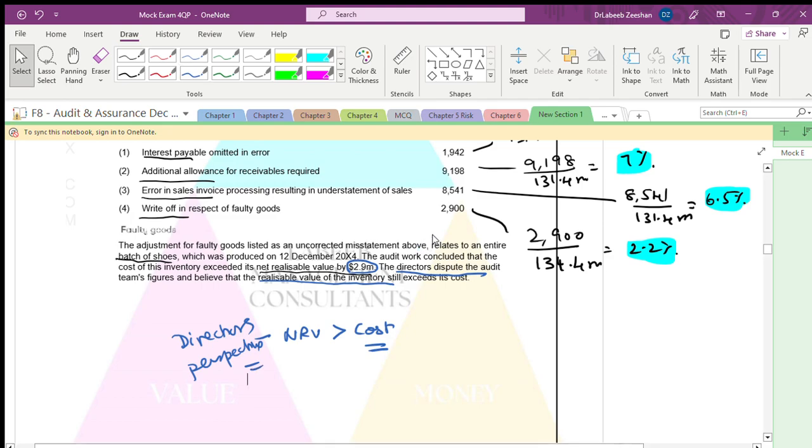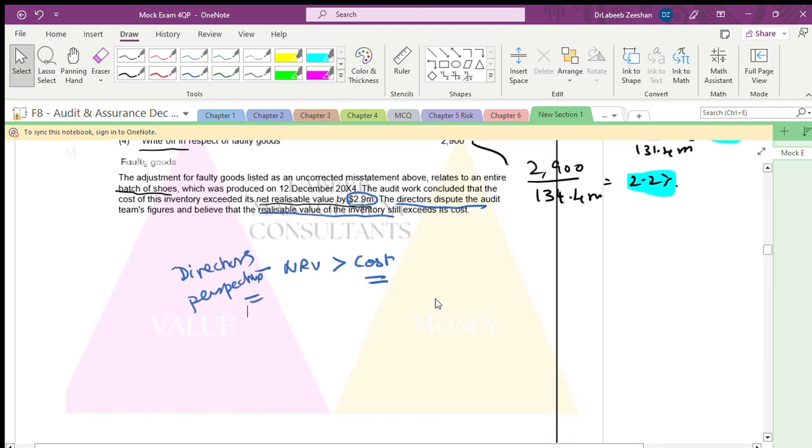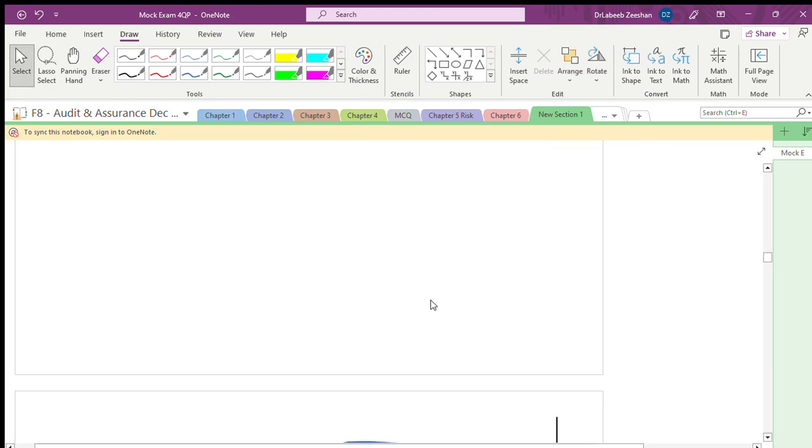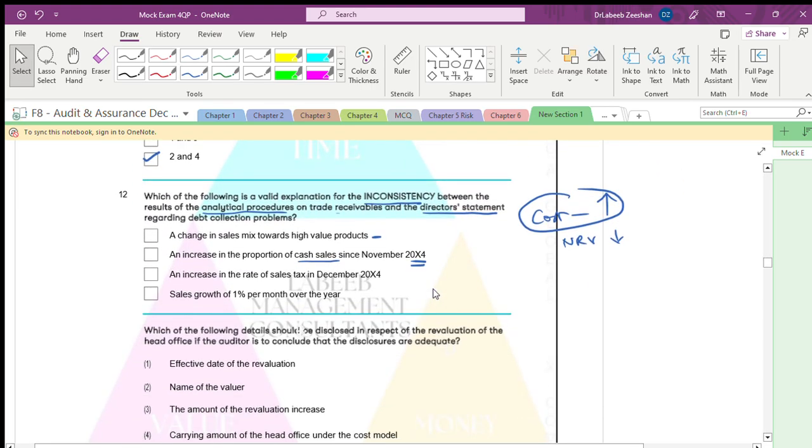This is the director's perspective. And as per the financial statement, cost is more than NRV. Now how can we come to a conclusion?